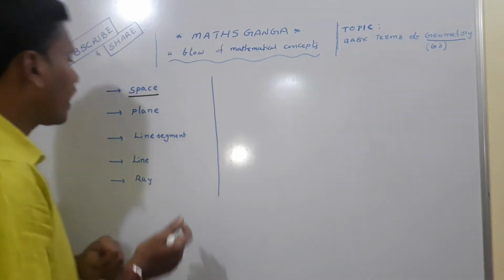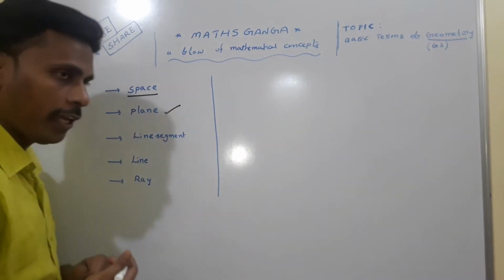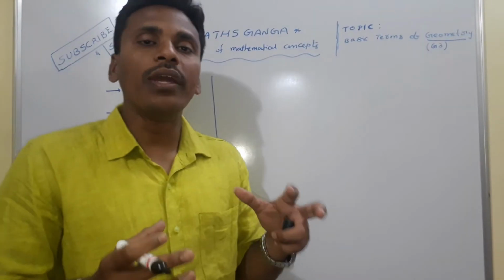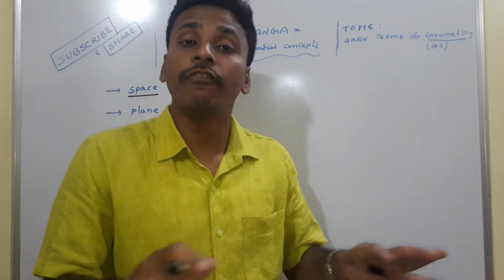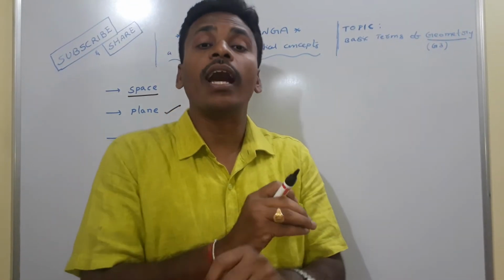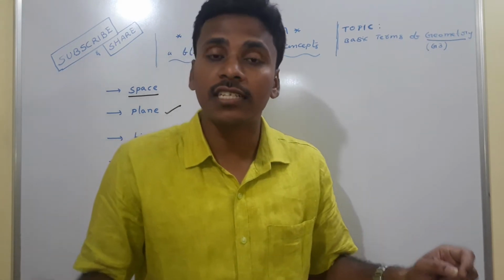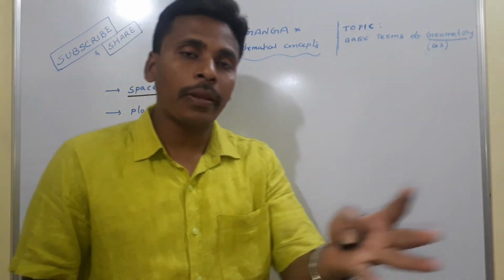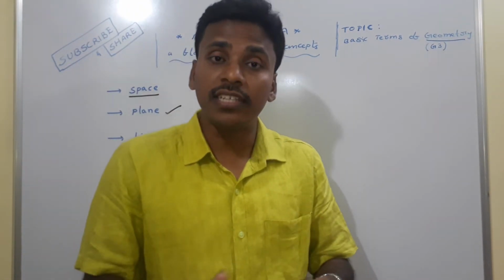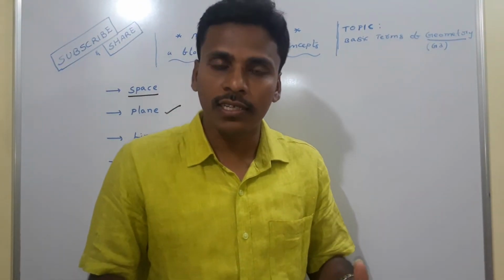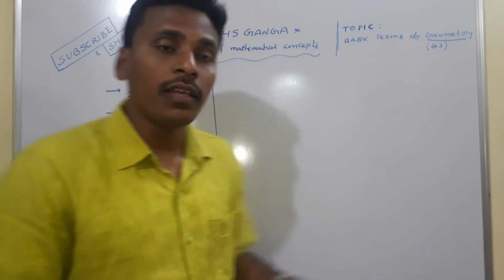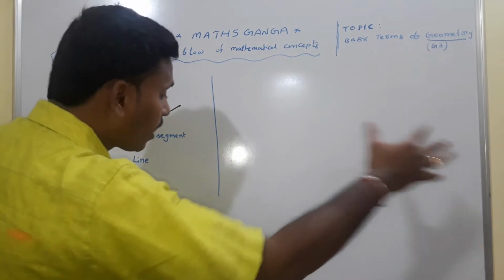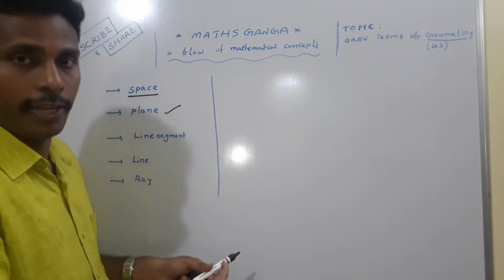Coming to the second term, which is the plane. What is a plane? In geometry, we consider a flat surface which extends indefinitely in all directions, and that is called a plane. Imagine a white paper in your hands. If it extends indefinitely in all directions, then that is a plane. Here we have the whiteboard. If this whiteboard extends indefinitely in all directions, that is a plane.